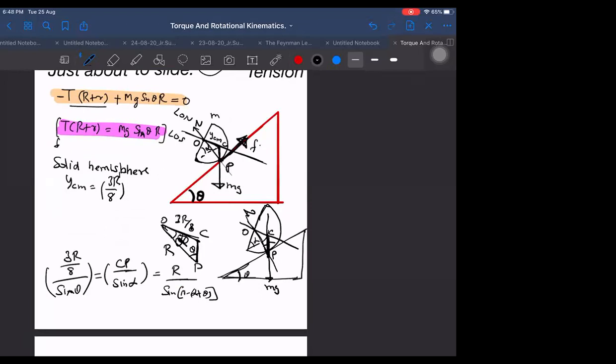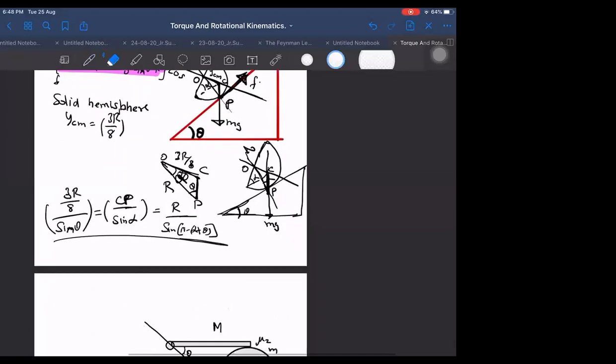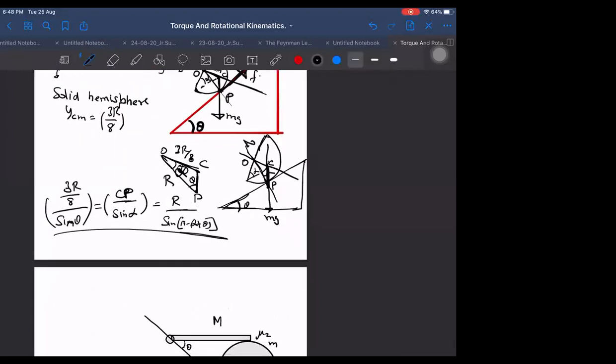How many unknowns are there in this? There are two unknowns, sir, alpha and CP. Cosine rule, I think we can apply. For the theta angle, the sine rule is also enough, because there are two unknowns, CP and alpha, and by these equations we can find them. But the cosine rule will be easier. The cosine rule will give us the CP value easily. Let us first find CP. By the cosine rule, CP square is equal to R square plus 3R by 8 whole square, which is 9R square by 64, minus 2 into R into 3R by 8 into cos alpha.